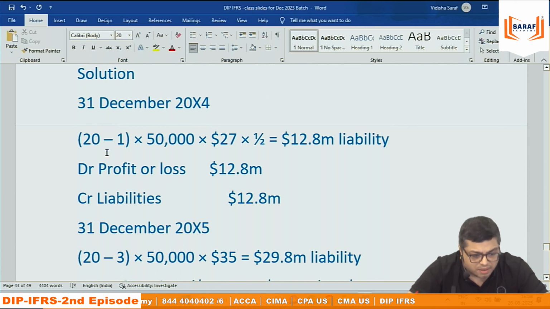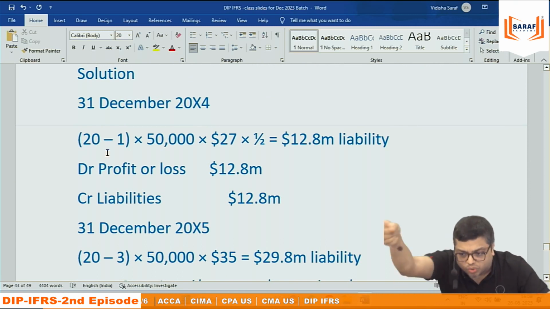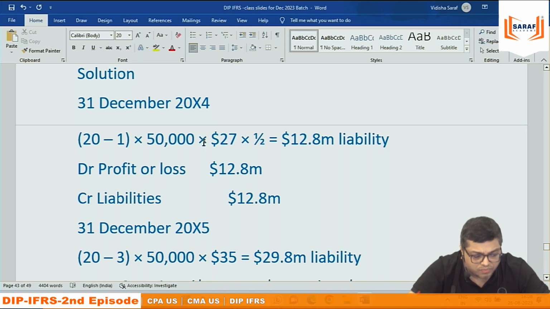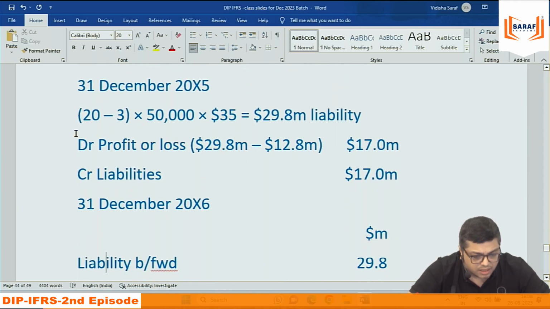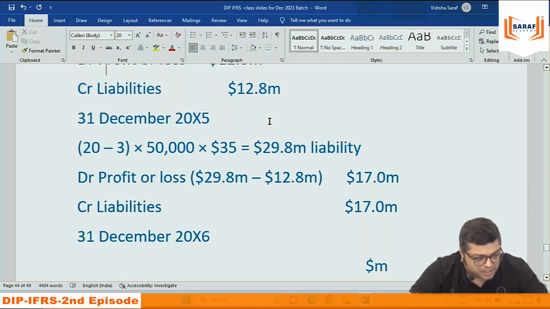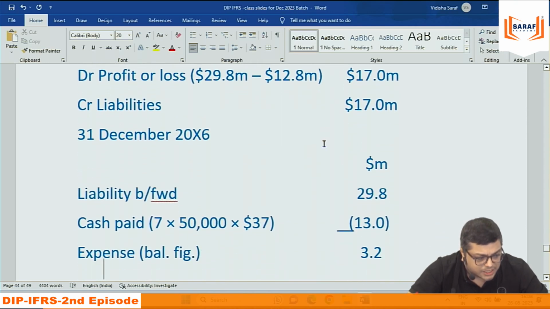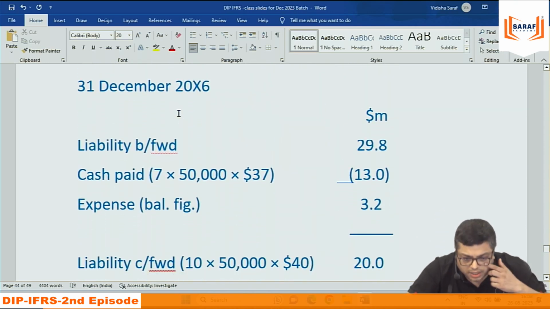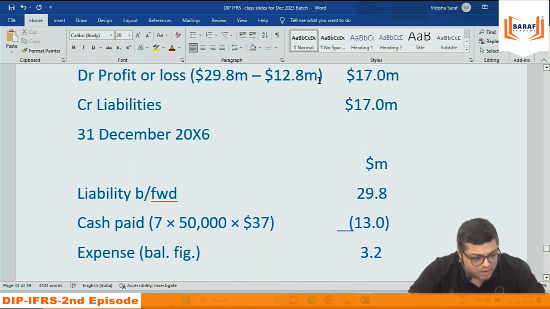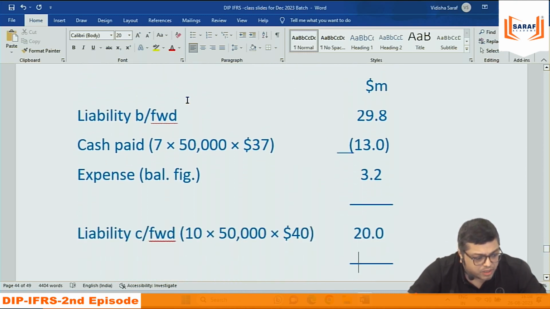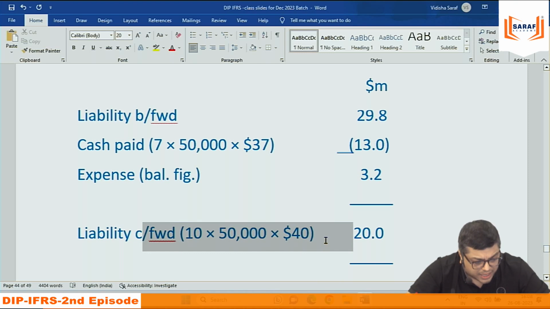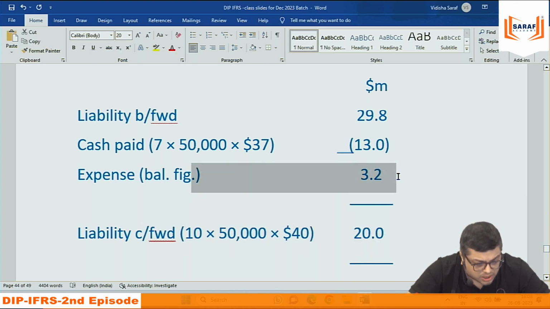For the first year, 20 minus 1, nothing has left; 1 is going to leave in the next 1 year. 19 per employee 50,000 into 27, half. Profit and loss expense debit, liability credit. Second year, 3 gone, 17 left, into 35. Out of this, the first year expense recorded is 12.8, and the balance is the expense. Now, third year: this is the opening balance of the liability from the second year, 29.8. Out of that, 7 employees took the money at the rate of 37. The 10 employees are left, this should be the balance. So this is the balancing figure.